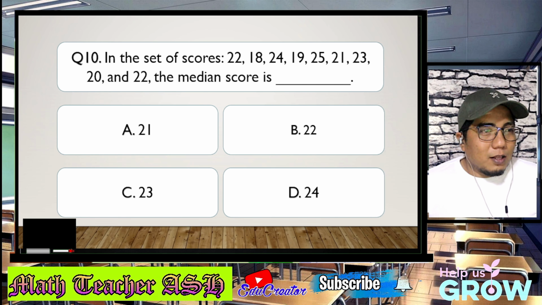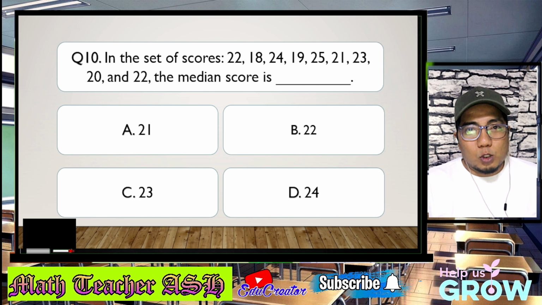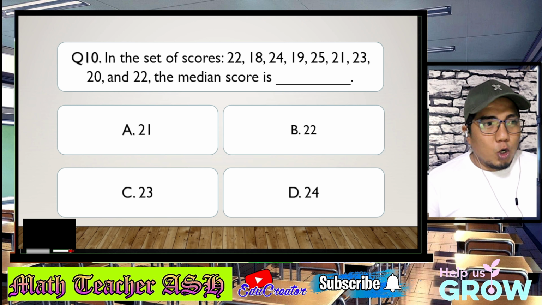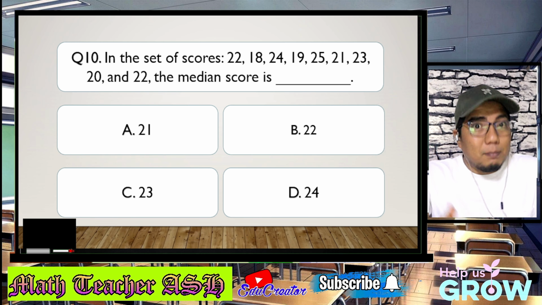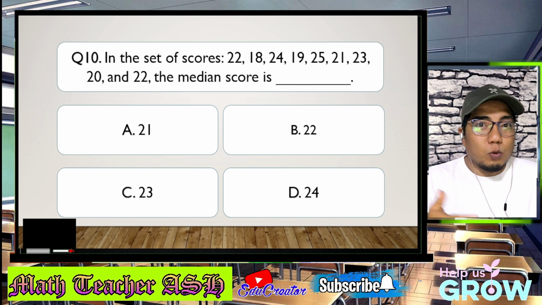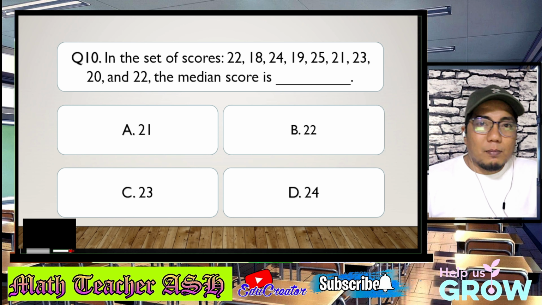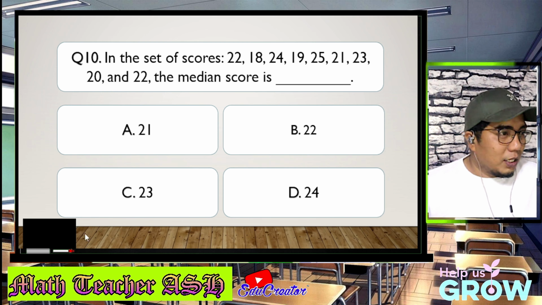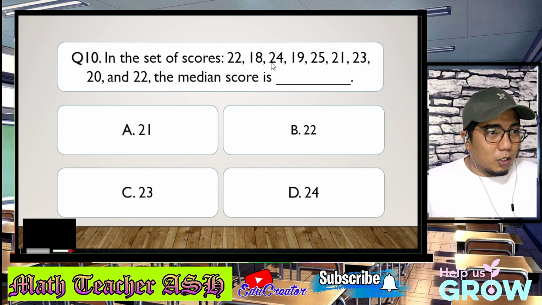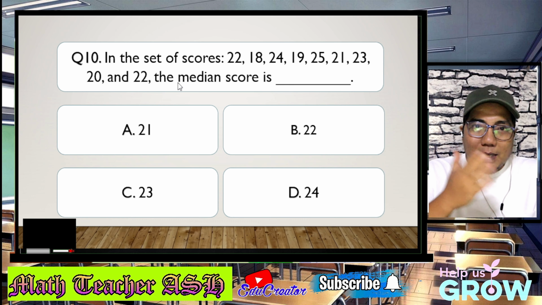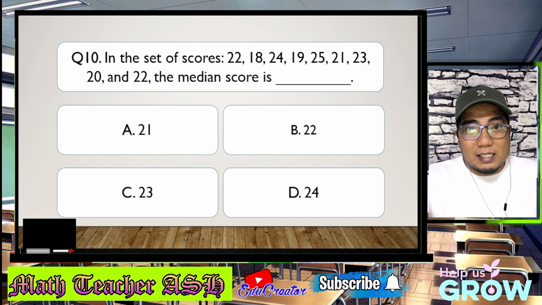Alright, my dear math learners, this is just the same as what we did earlier in knowing the middle score. So the median score is basically the middle score. What you need to do is to arrange the given data set from smallest to largest. I think these are 9 values because there are 2, 4, 6, 8, 9. So 9 values. And the middle value for the 9 values is the 5th value.